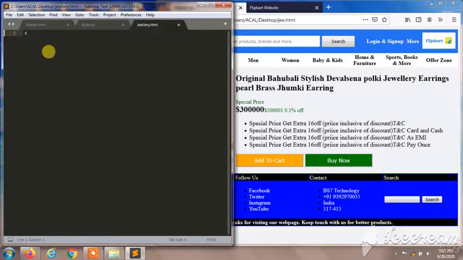So in this new page, I'm going to create HTML and I'll give the title as Flipkart jewelry, I think. Jewelry. Yeah. Flipkart jewelry, and I'll give meta.